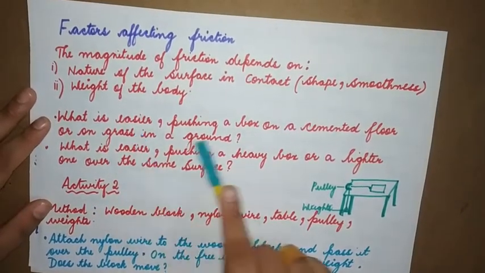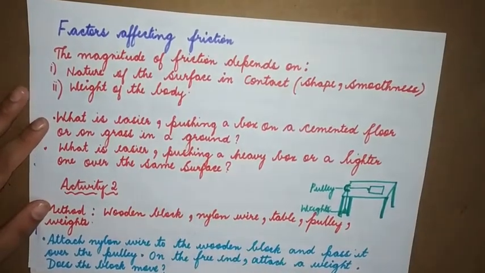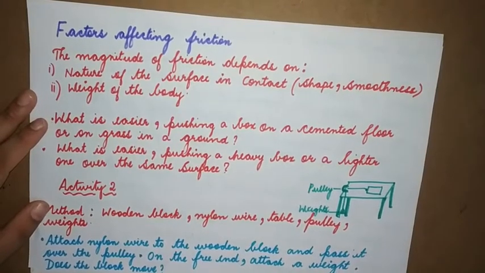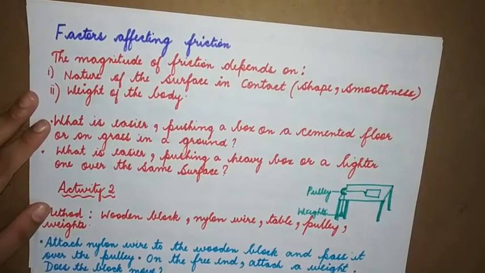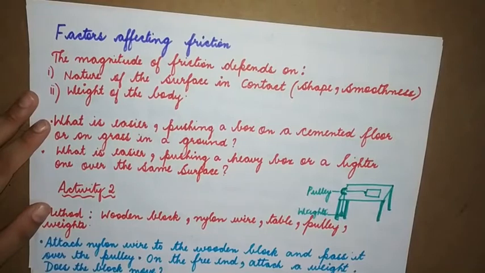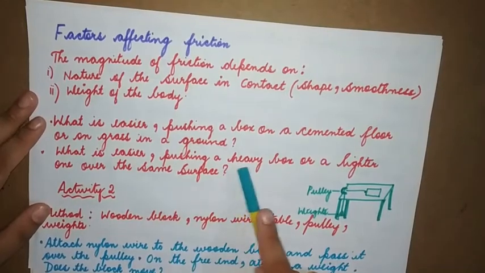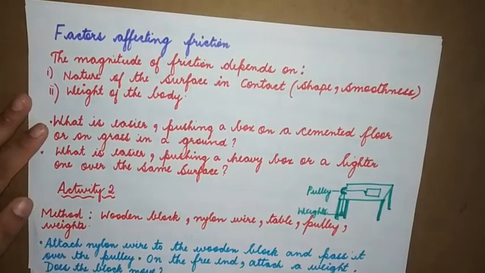What is easier, pushing a box on a cemented floor or on grass in a ground? See, it will definitely be the cemented floor. When compared to the grass, the cemented floor is comparatively smoother. It has got a smoother finish, so it will be easier to drag a box on the cemented floor than on grass.